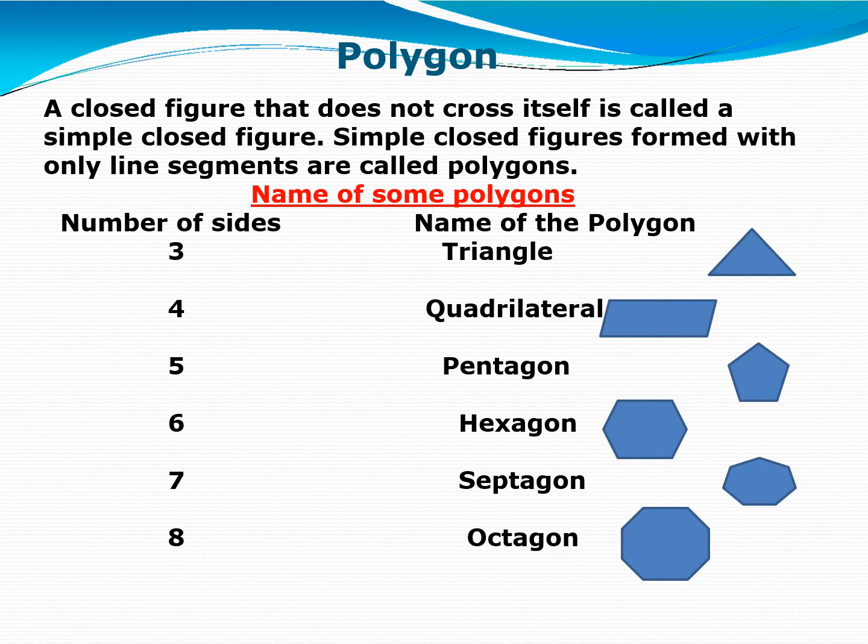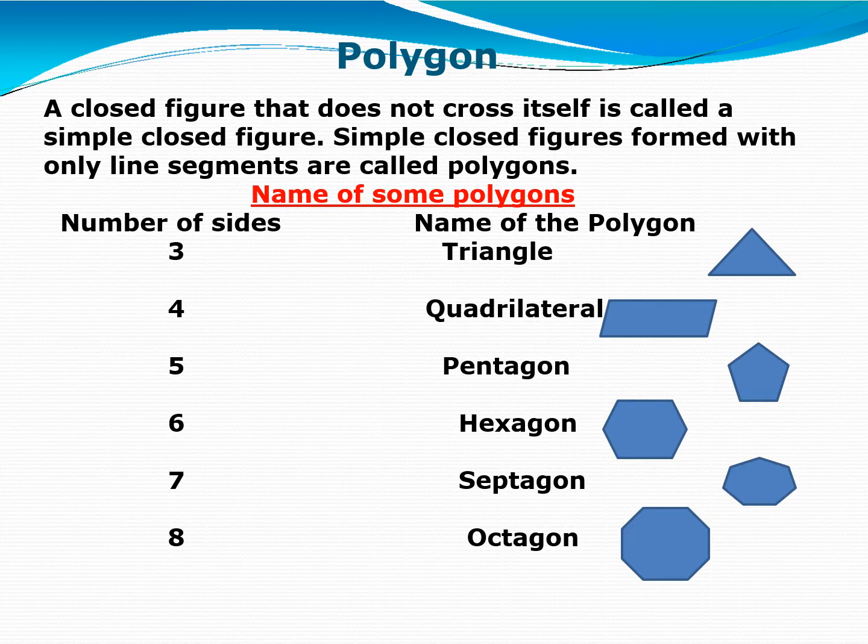Polygon. A closed figure that does not cross itself is called a simple closed figure. Right? Simple closed figures formed with only line segments are known as polygons. These closed figures are made up of straight line segments, so they are called polygons. Polygons with different numbers of sides have different names. As shown here, their number of sides is different, so their names are also different.